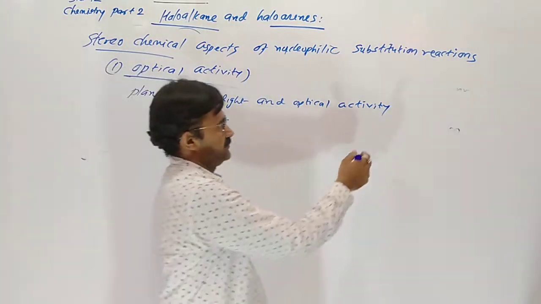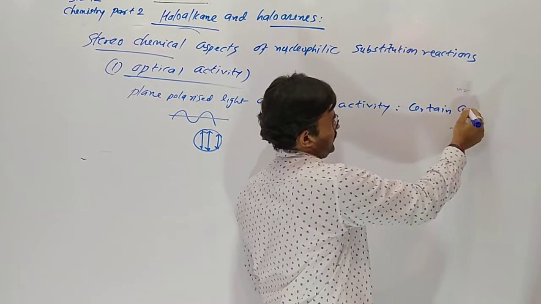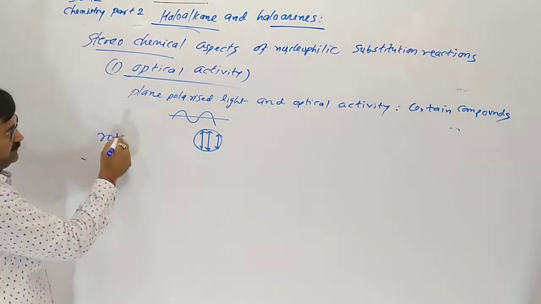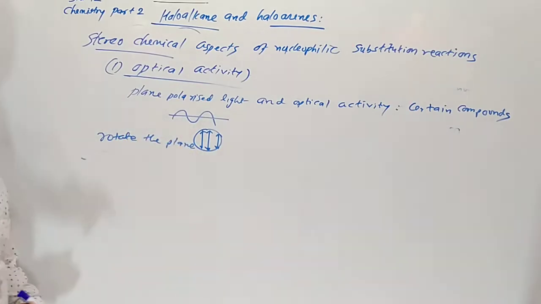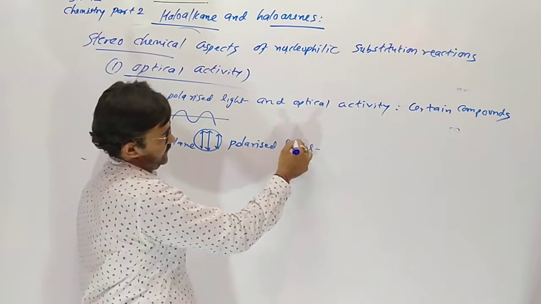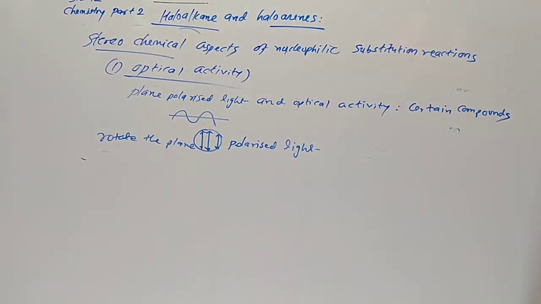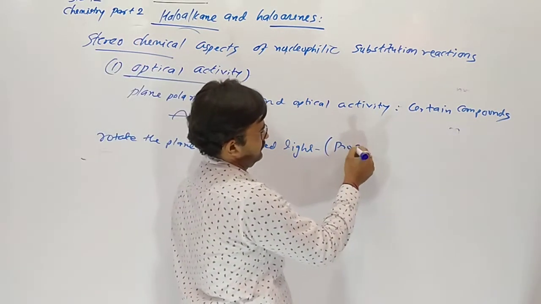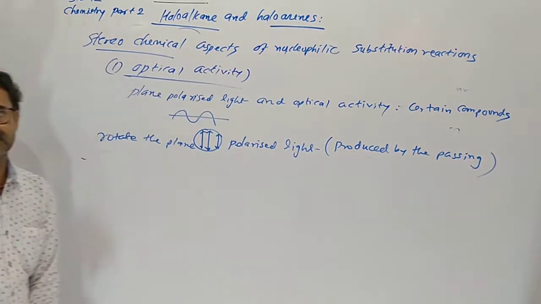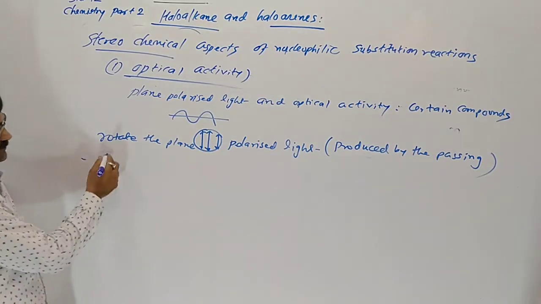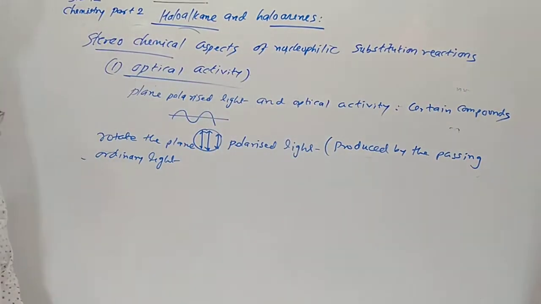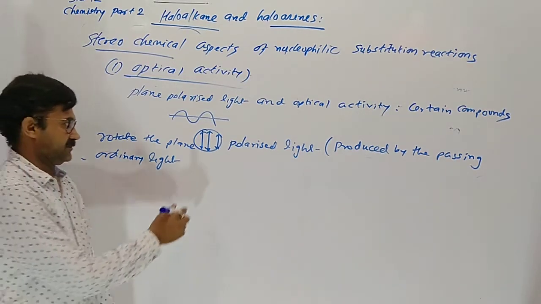Certain compounds rotate the plane polarized light we discussed, produced by passing ordinary light through a Nicol prism.